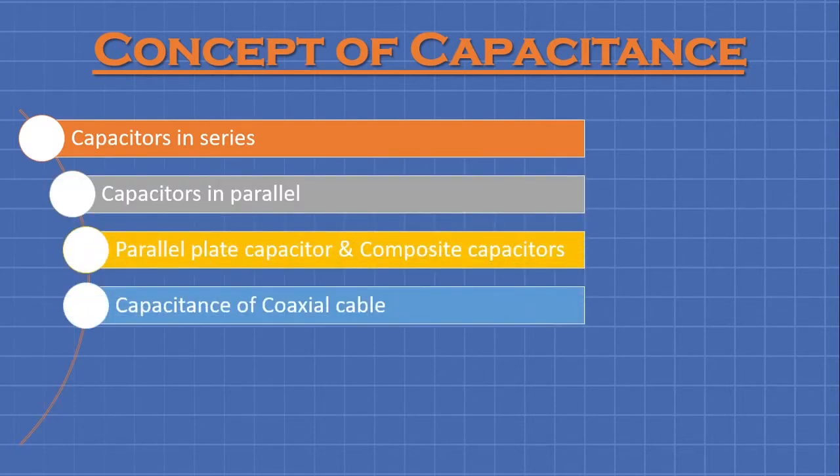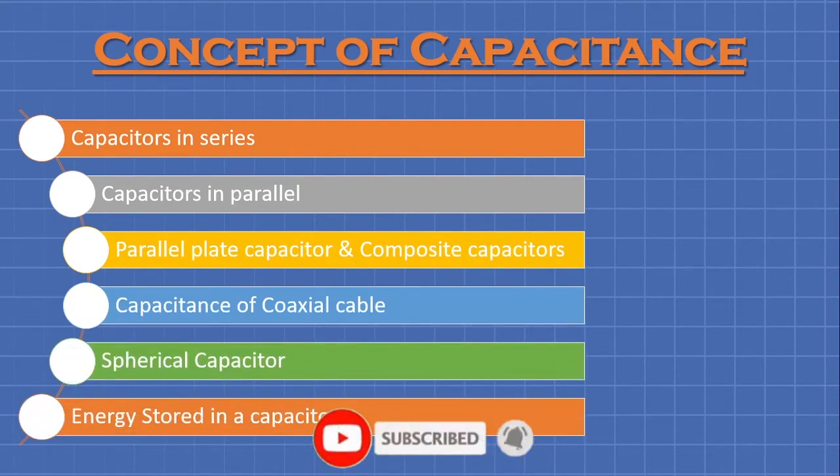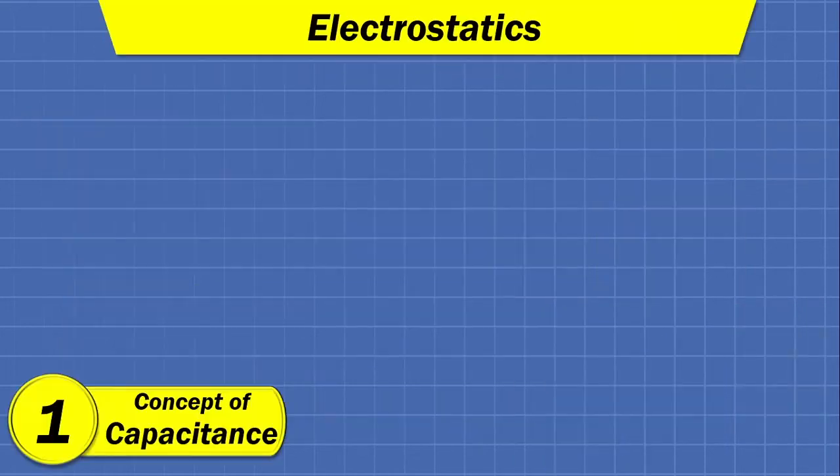So different concepts related to capacitor, such as the series connection of capacitor, parallel connection of capacitor, then parallel plate capacitor, composite parallel plate capacitor, the coaxial cable, the spherical capacitor, and finally the energy stored in capacitor. These are some conceptual topics that should be well understood regarding the concept of capacitor. So let us start with the very fundamental understanding about the capacitance.